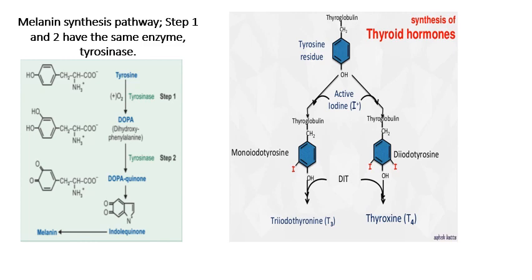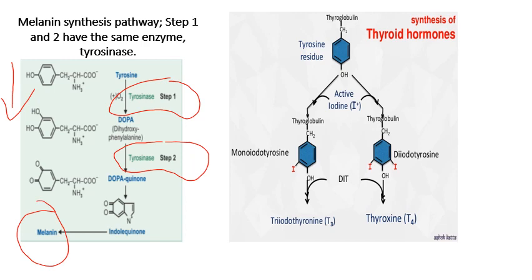The first one, melanin synthesis. Melanin, we know, is synthesized under the epidermal layer of the skin. For melanin synthesis, only one enzyme is involved, the tyrosinase enzyme, which catalyzes step 1 and step 2 reactions. In step 1, tyrosine undergoes oxidation to form dihydroxyphenylalanine, that is DOPA, by tyrosinase enzyme. One more hydroxylation in the tyrosine. Then DOPA undergoes one more oxidation by the same tyrosinase enzyme to form dopaquinone, then subsequent intermediates like indolequinone, etc., and finally melanin is synthesized.